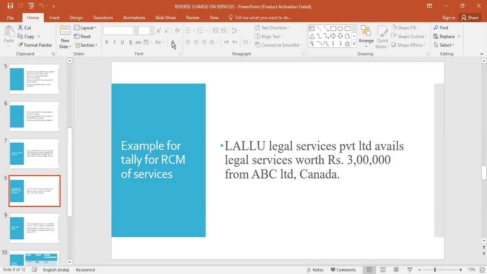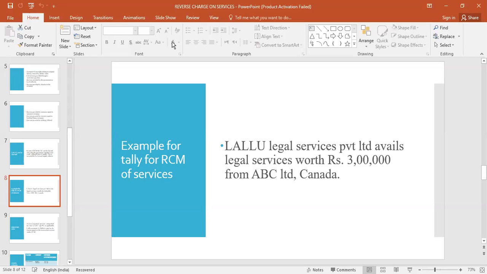Now we will take an example and try to find out how to enter it in the Tally software. This is a problem. Lallu Legal Services. The name of the company is Lallu Legal Services Private Limited. It avails legal services worth ₹3 lakhs from ABC Limited, Canada. So it is importing legal services from ABC Limited, Canada.